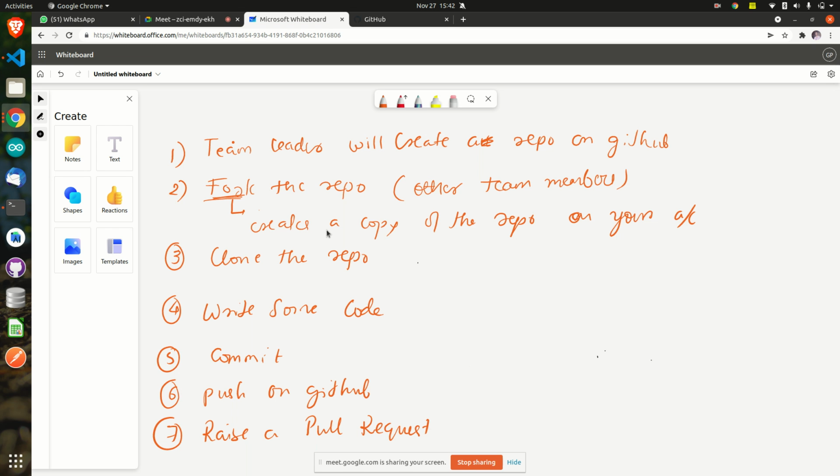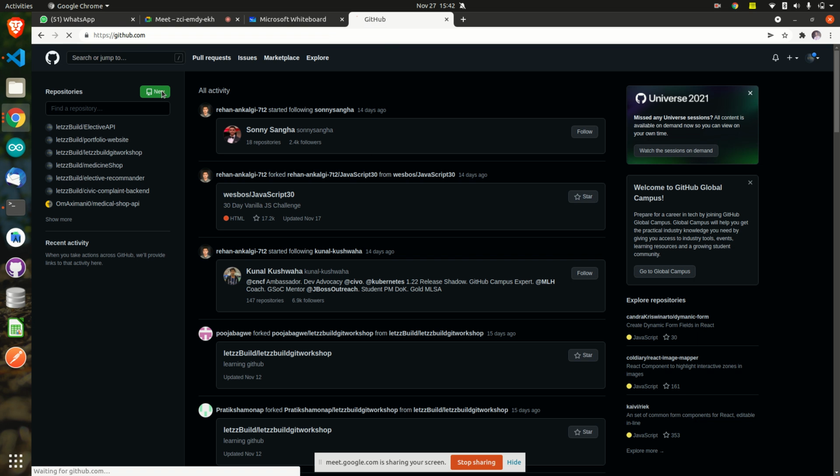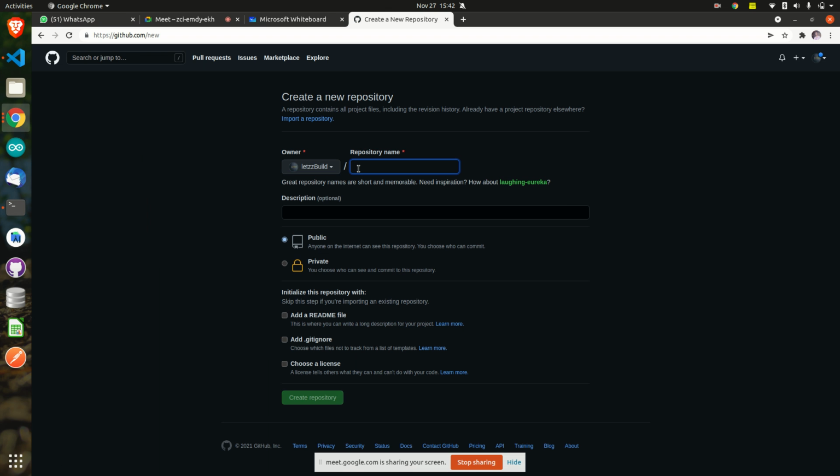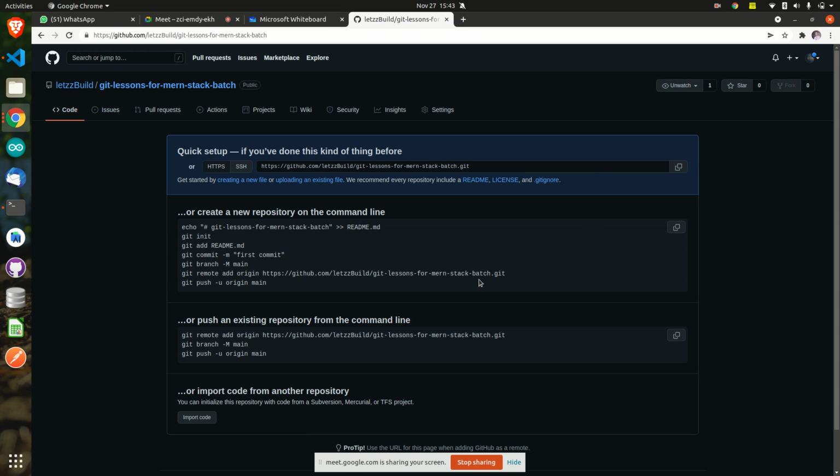First of all, any team leader, whoever is there, will create a repository for the project. That is where all the programs of your whole project will be stored. So let's say I will create a new repository. Let's call it Git lessons for stack batch. This is the repository name which I have given, a very long name. I'll keep it public and click on create repository. Now the repository is created.